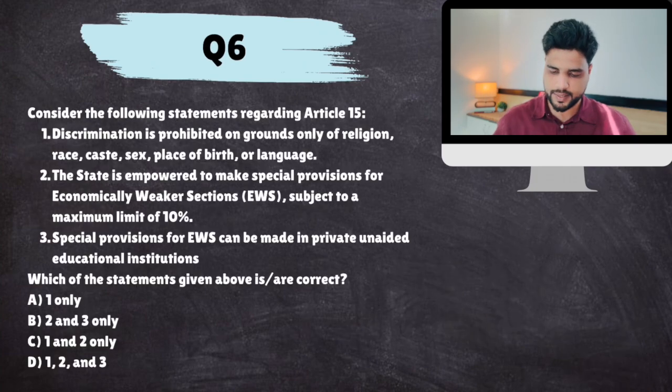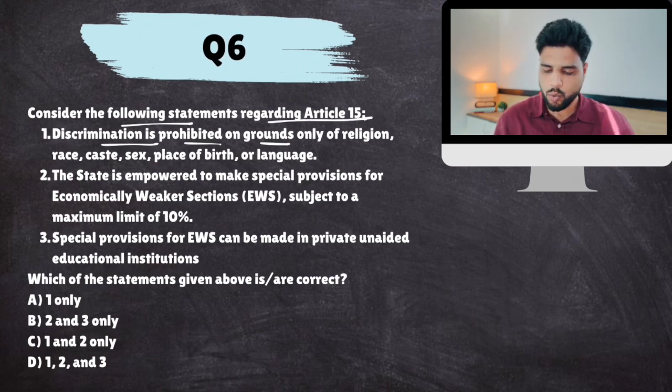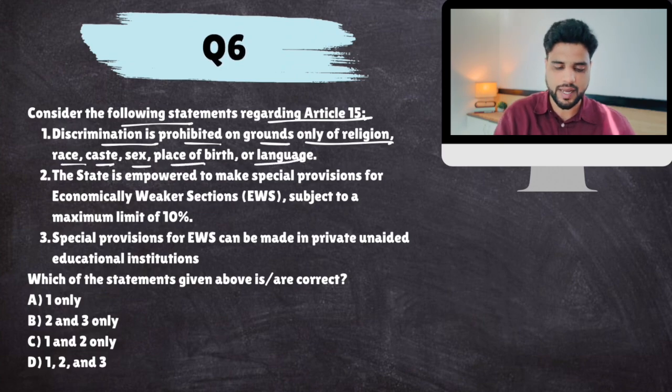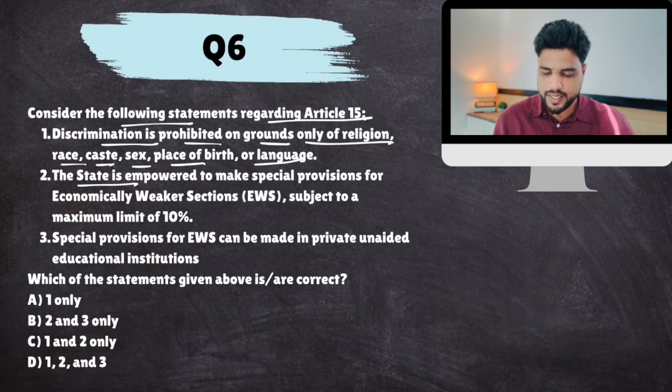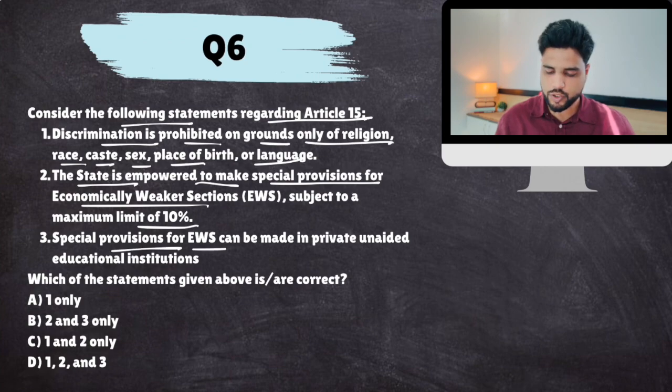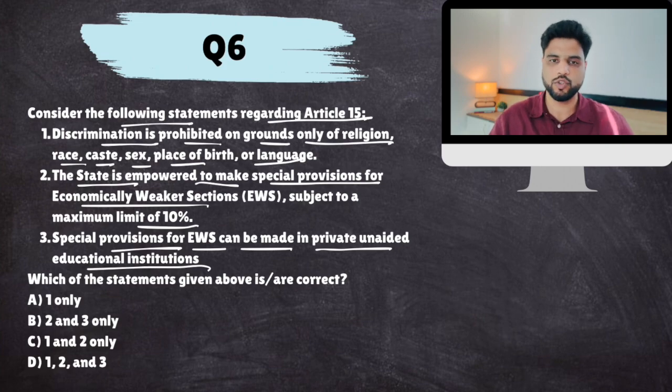Okay, next. Consider the following statements regarding Article 15. Discrimination is prohibited on grounds only of religion, race, caste, sex, place of birth, or language. The state is empowered to make special provisions for economically weaker sections to a maximum limit of 10%. Special provisions for EWS can be made in private unaided educational institutions.